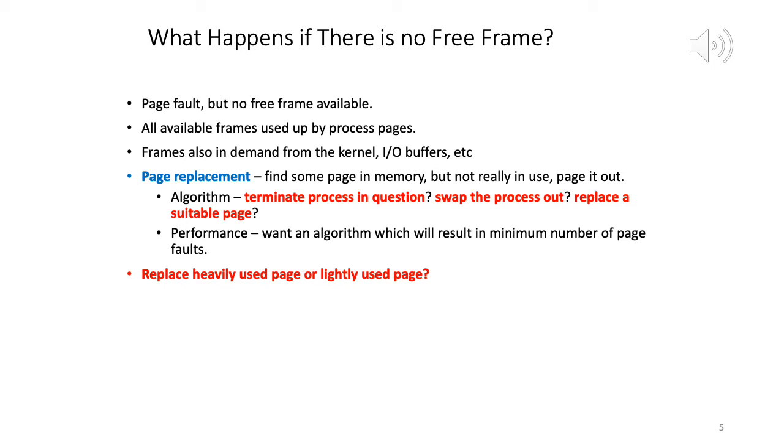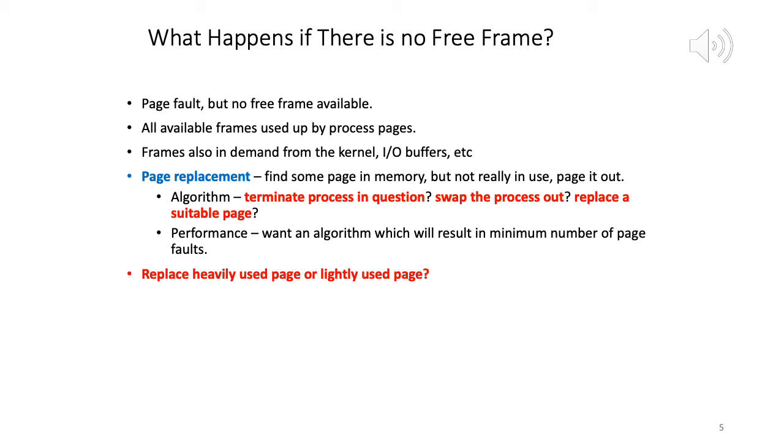Okay, now I am on slide 5. The title states: what happens if there is no free frame? So eventually we know what happens. We generate pages one at a time, and for each page we see whether that page is in physical memory or not. If it's in physical memory, we have a valid entry in the page table for that process. And then we act. For each page we find the corresponding physical frame. We know the physical address, we go to that address, and execute whatever is inside that frame.